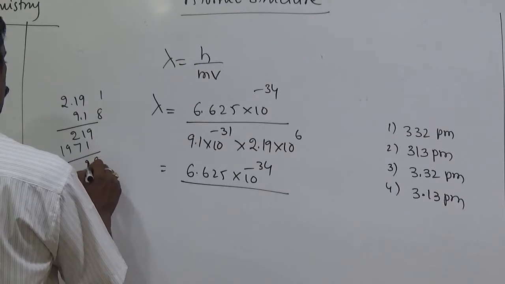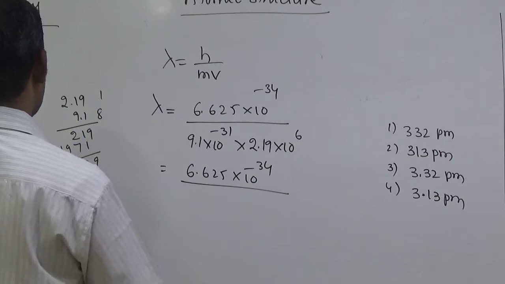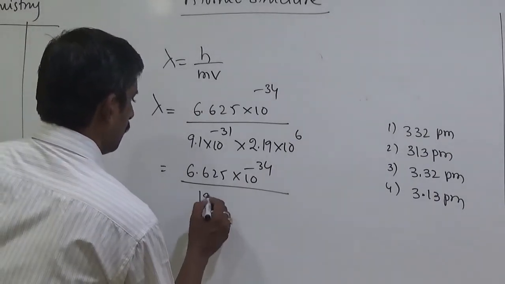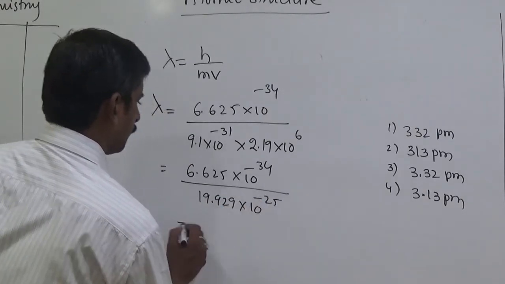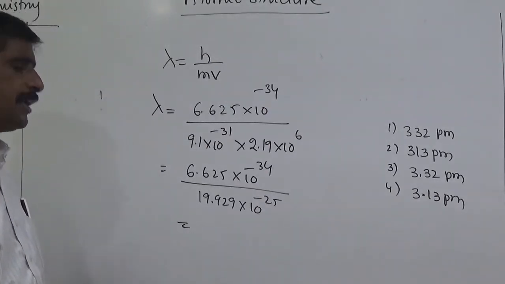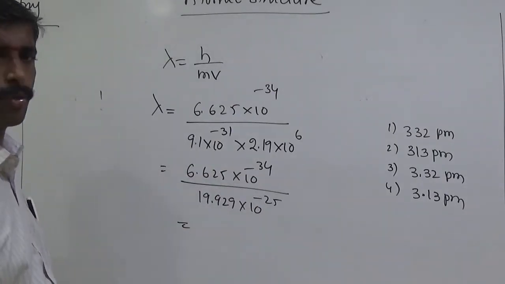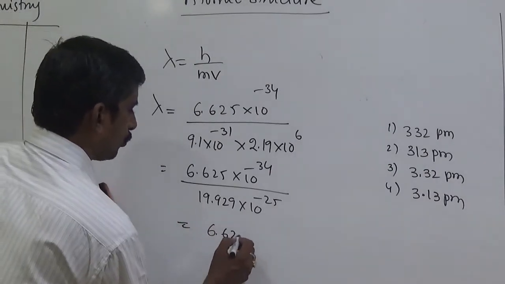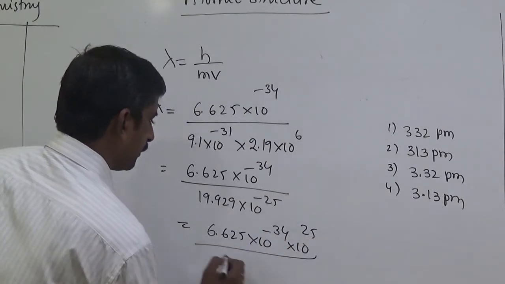2.19 into 9.1 gives 19.929. So 19.929 into 10 to the power of minus 25. 19.929 is nothing but simply 20, the nearest value 20. So after that, 6.625 into 10 to the power of minus 34, 10 to the power of 25, by 20.